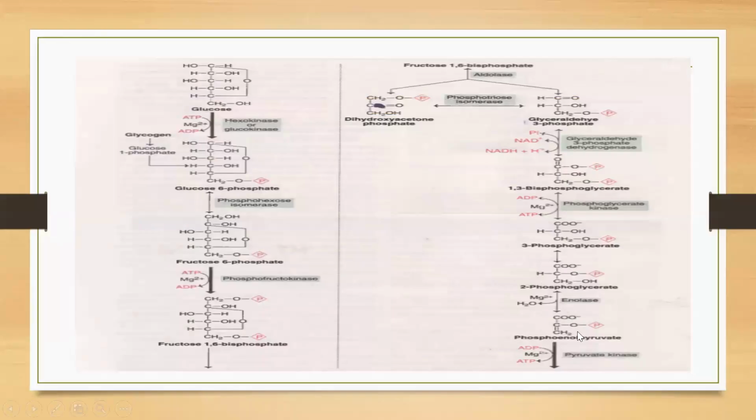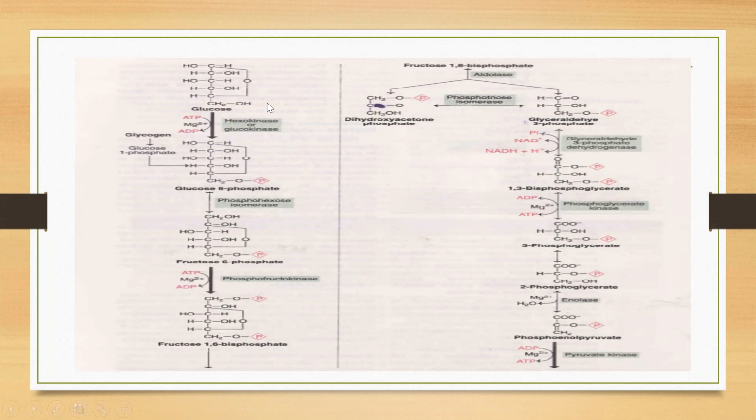There are a total of 10 reactions involved in glycolysis. Of these 10 steps, 7 steps are reversible and 3 steps are irreversible. So mainly, glycolysis is the oxidation or breakdown of glucose. Therefore, the starting molecule for glycolysis will obviously be glucose.